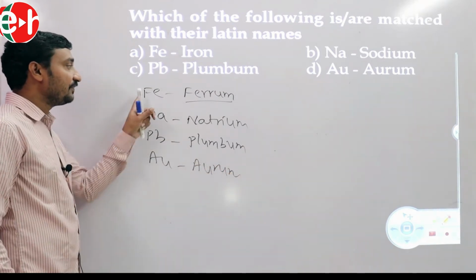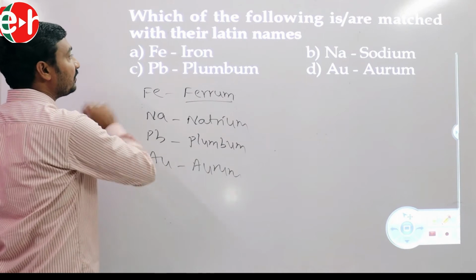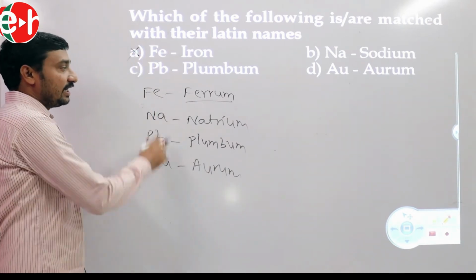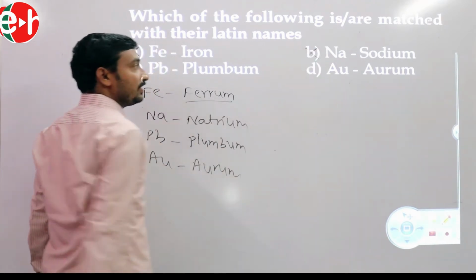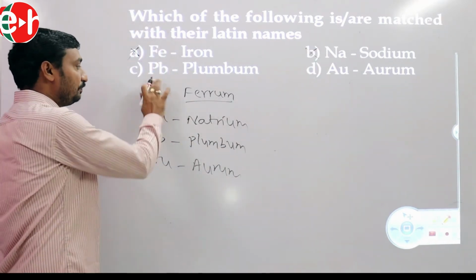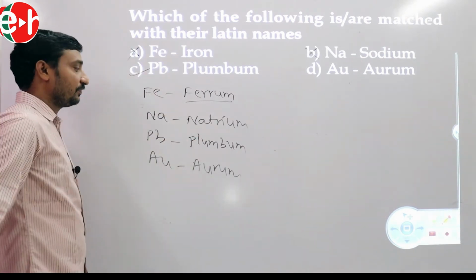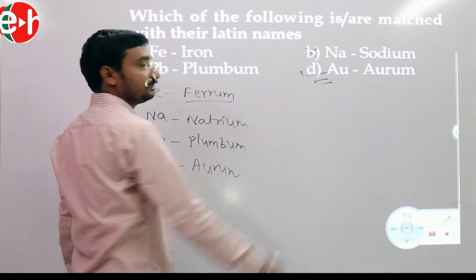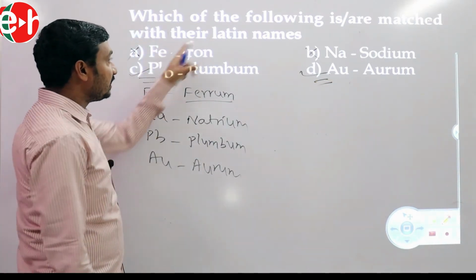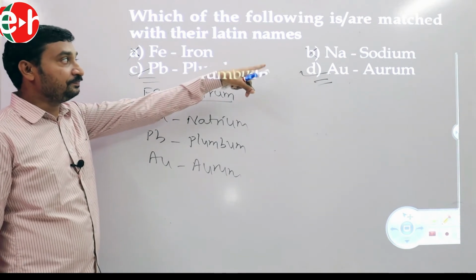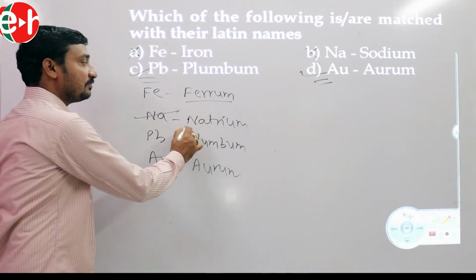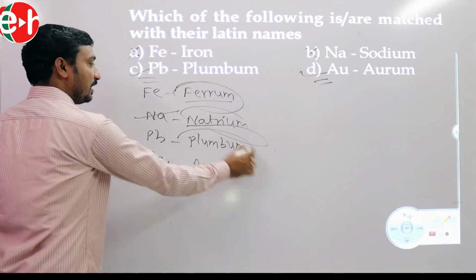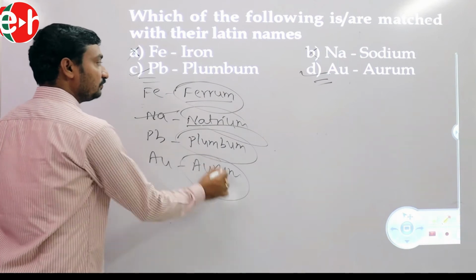Now check. Fe, Latin name ferrum, but here given iron. So wrong. Na, natrium, here given sodium. Pb, lead, plumbum, correct. Au, gold, aurum, correct. Hence C and D are correct. These are the Latin names we already discussed.